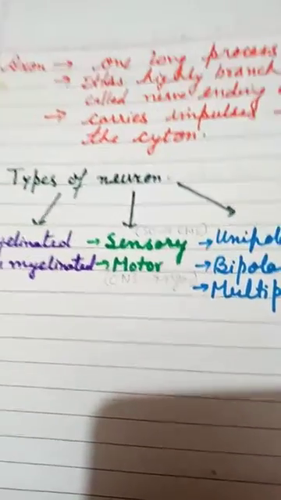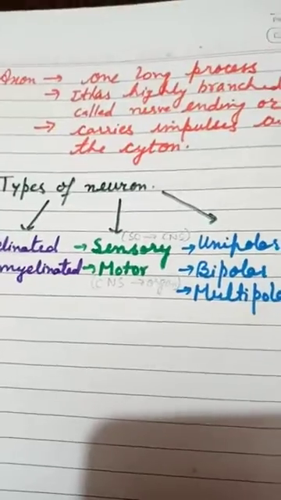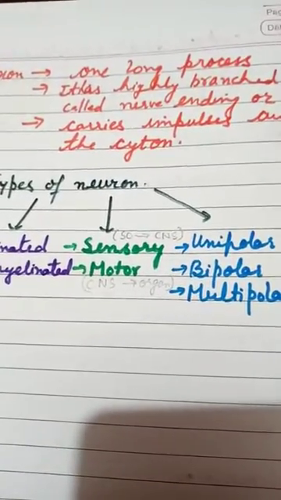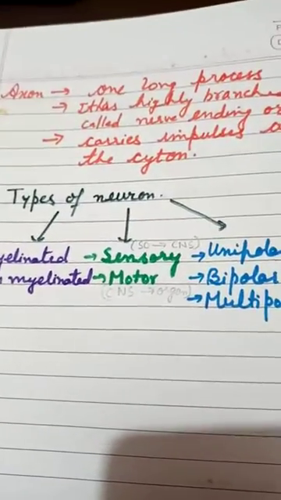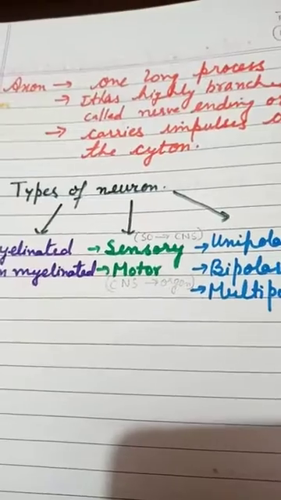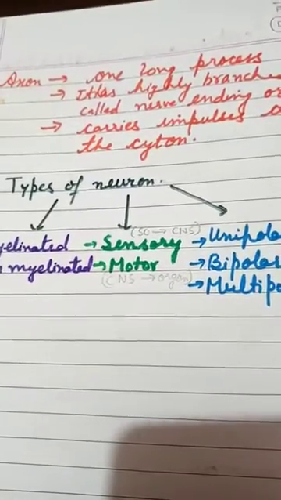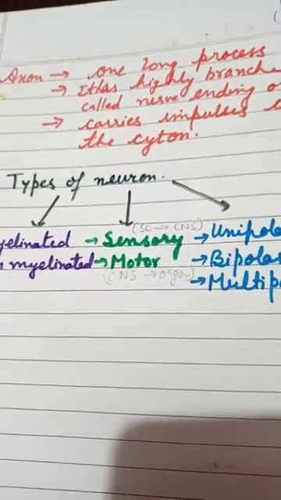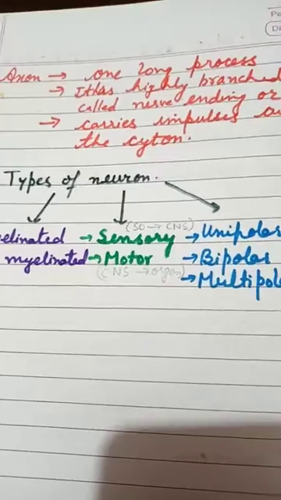Then we read that neurons are the structural and functional unit of the nervous system. Then we learned the structure of the neuron, in which we saw three parts. First is the cyton or cell body, second is the dendrite, and third is the axon. And we have read about the types of neurons. Thank you.